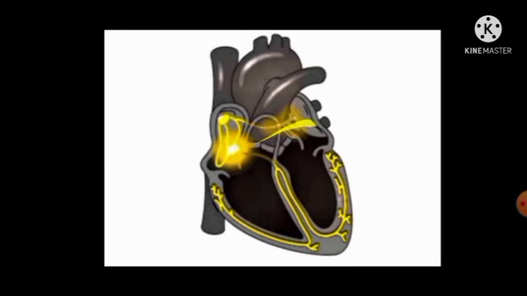This is the conduction of impulse from the SA node to the overall heart. From the SA node, it also goes to the left atrium, which causes contraction of the right and left atria, which causes atrial contraction, and then ventricular contraction, which causes pumping of the heart.